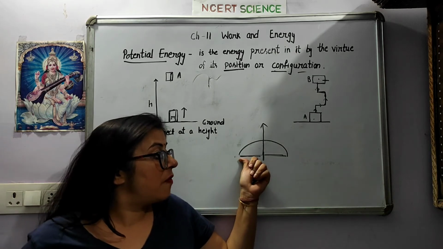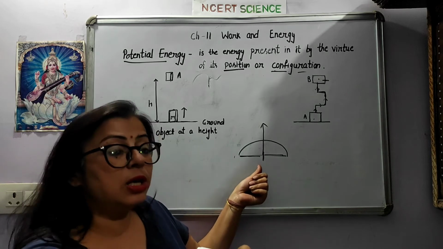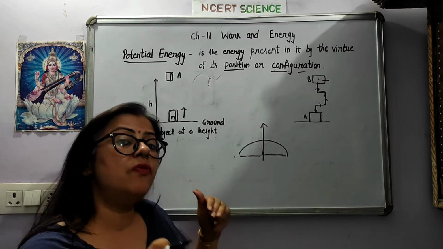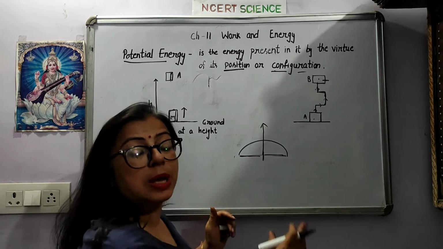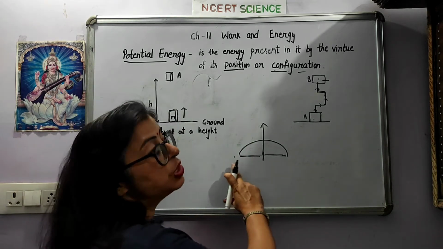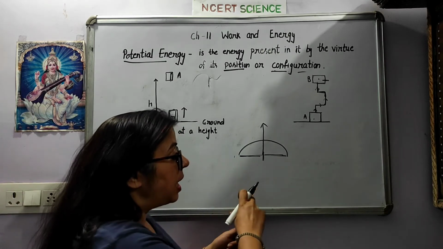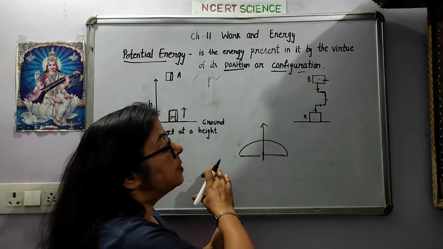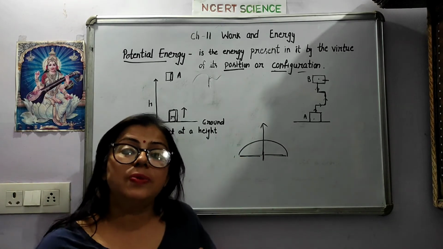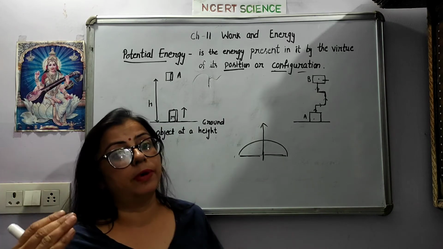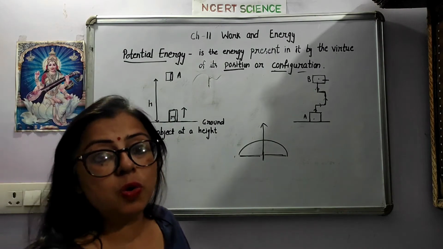Students, when you are stretching this bow, this string, what happens actually is that you are doing work, and work is energy. Fine. So this energy is the potential energy because it is of position, it is of configuration. And after that, when you leave this arrow, this potential energy converts into kinetic energy, and that's why this arrow moves forward. Okay? So I hope now potential energy is clear to all of you.